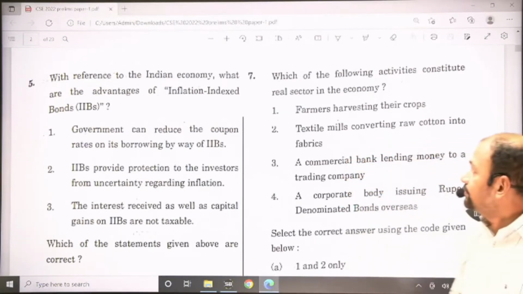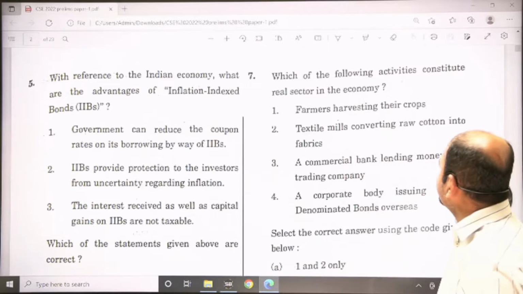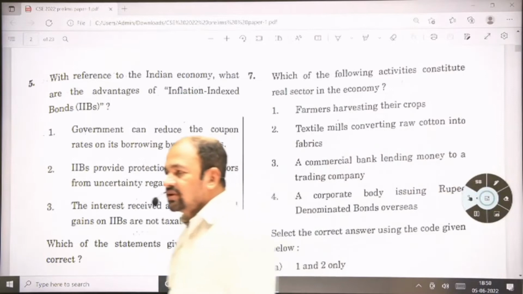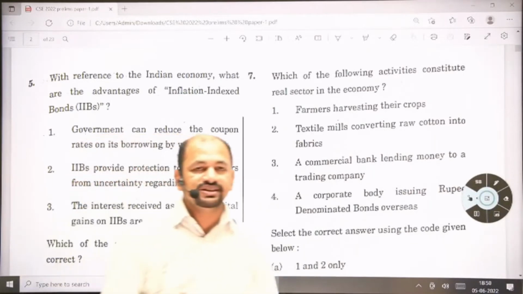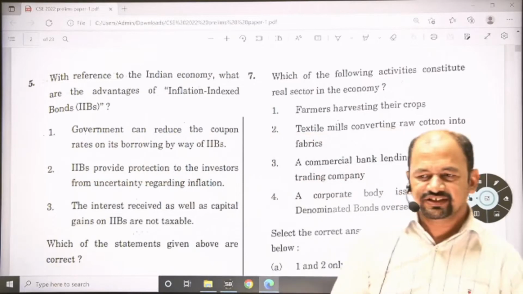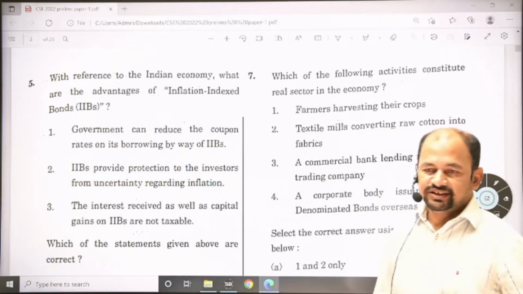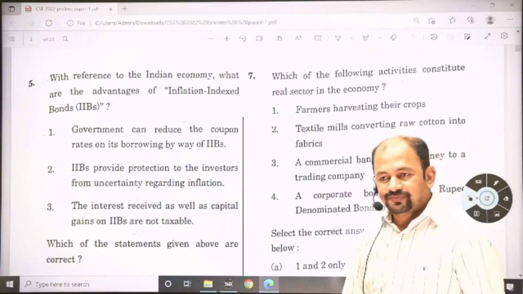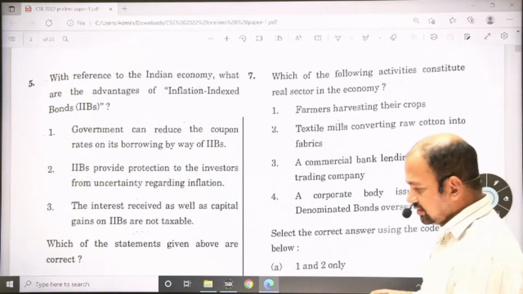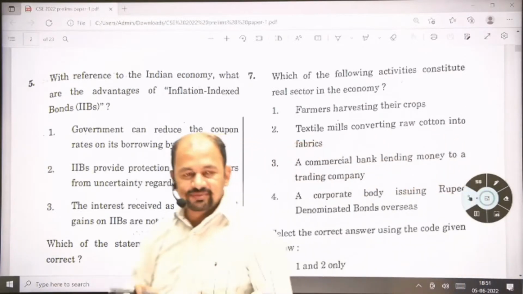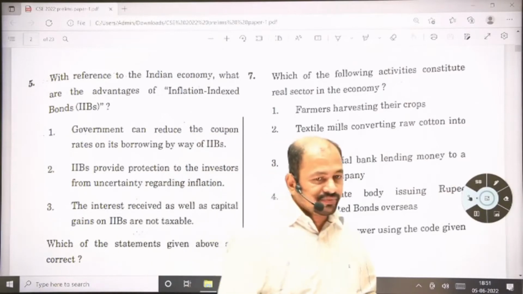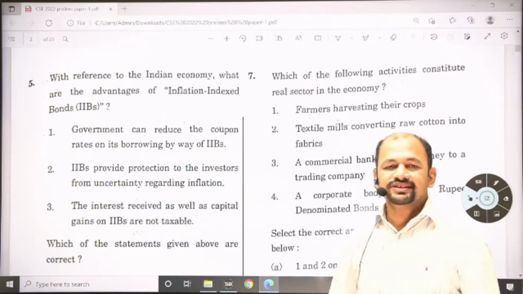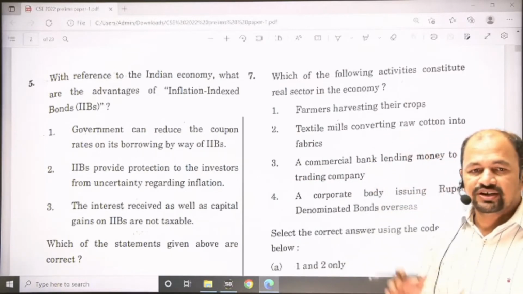Then question number 7, which of the following activities constitute real sector in the economy? So now lot of times in classroom we talked about primary sector, secondary sector, tertiary sector, financial sector, agriculture sector, industry sector असं बोलतोय, पण generally we do not use this term called real sector. So real sector in easy language, real sector म्हणजे either primary sector or secondary sector. So it does not include the financial sector or tertiary sector. Services sector ला include करत नाही. Fine. So this is called real sector.